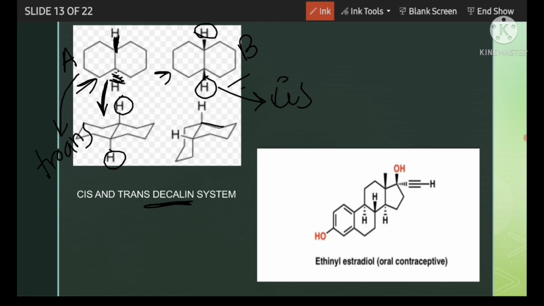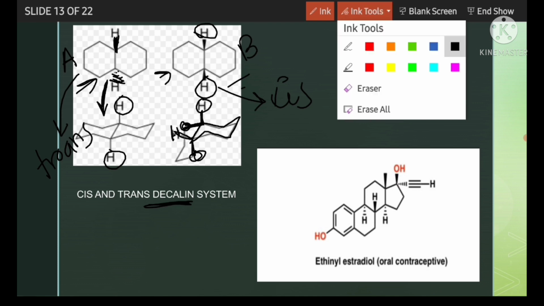Here you can also see it like that. Here the hydrogen is above, here the hydrogen is also above, but the alkyl part here is below. Here the alkyl part, or carbon chain or ring, is below. So both rings are on the same side, below the plane. That's why it will be called cis.